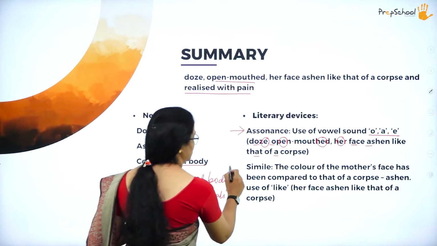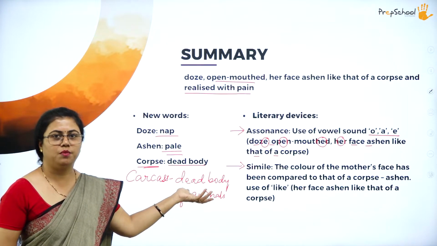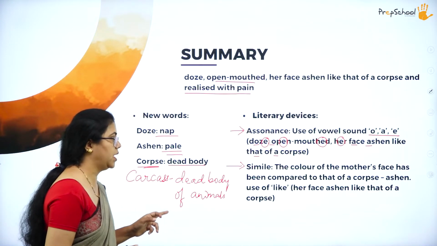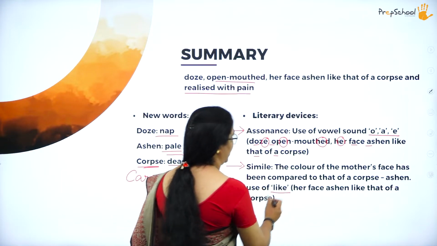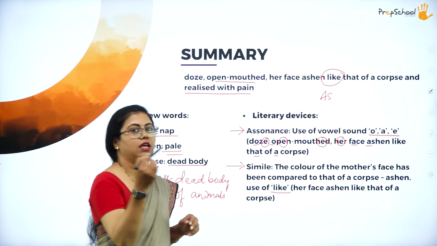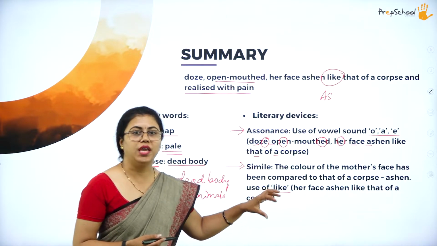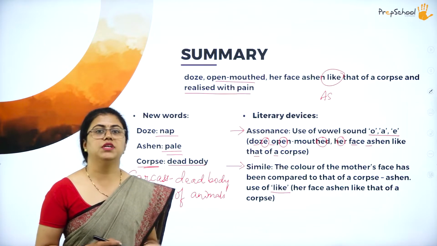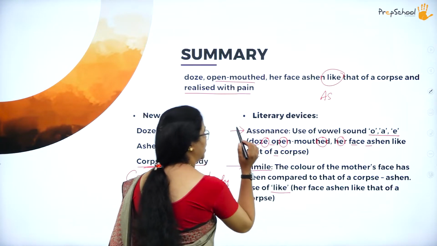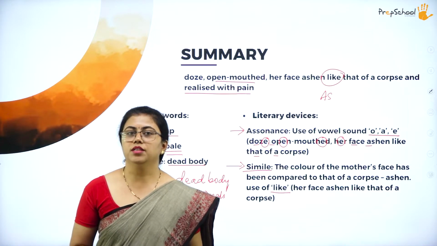Let us move on to the next one, which is the most commonly used literary device: simile. By now you must have become a master in simile, isn't it? Here the color of the mother's face has been compared to that of a corpse, ashen. Here you can see the word like. Whenever the words as and like come, that is nothing but simile. So such words suggest to us that it is simile. In these two lines we have two literary devices: one is assonance and the other is simile.